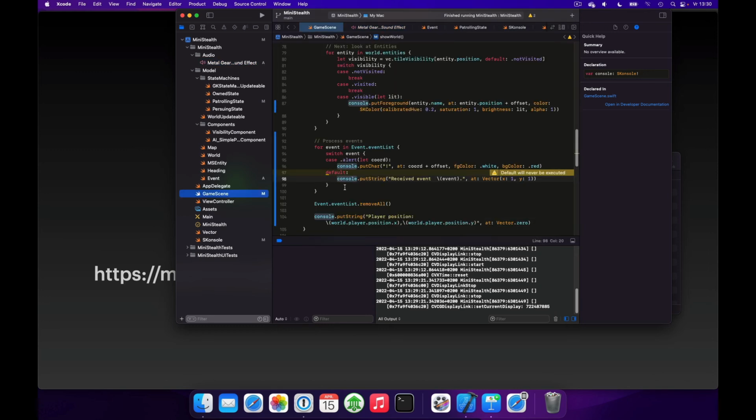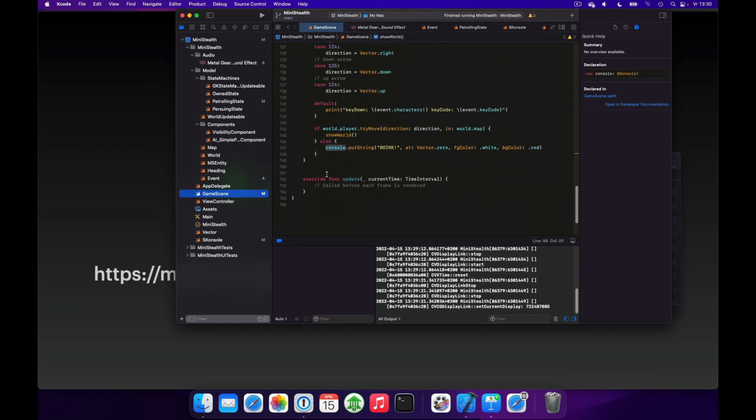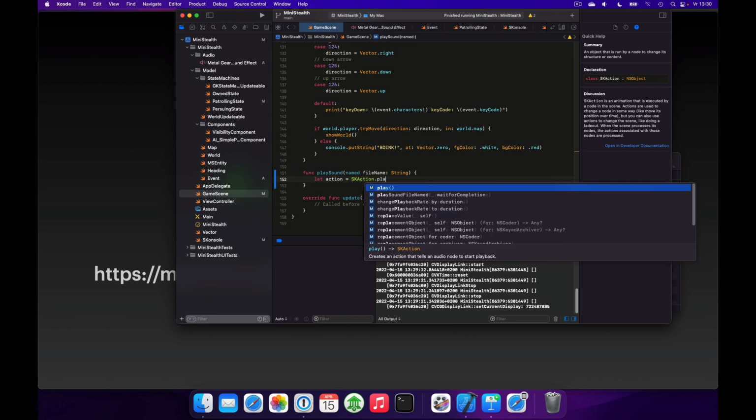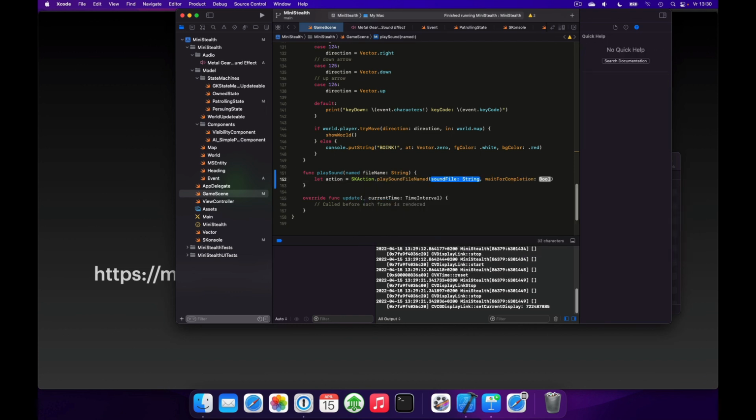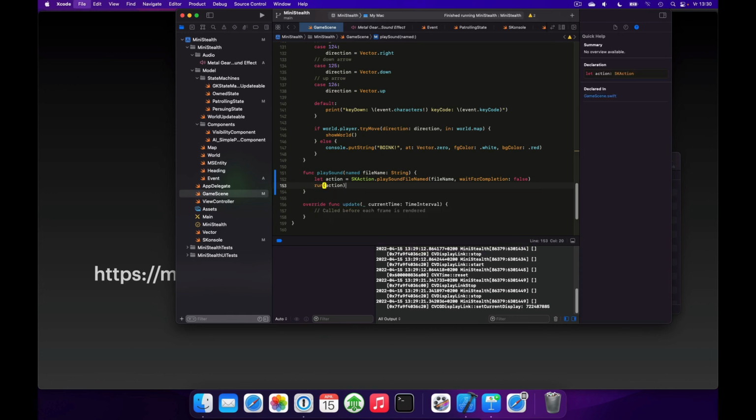Let's go into our game scene, and going down we should create a function called playSound, and this will take a file name. What this will do is create an action, playSoundFileNamed, which takes the file name, and we don't want to wait for completion, and then we'll just run this action.